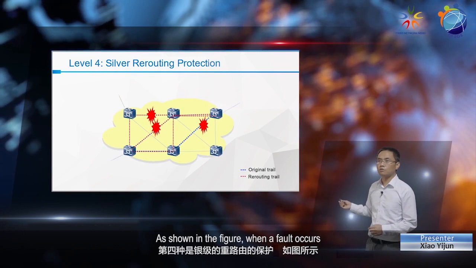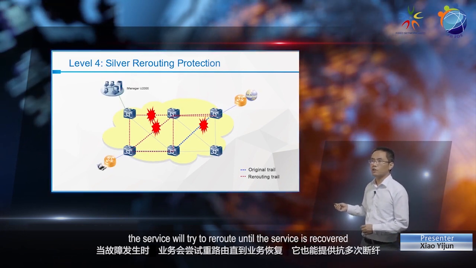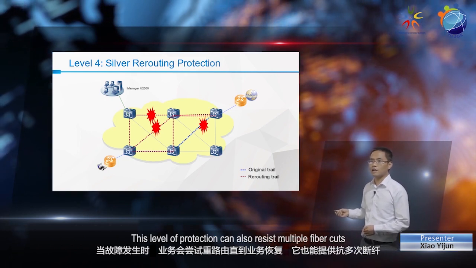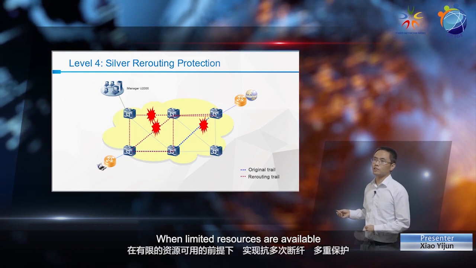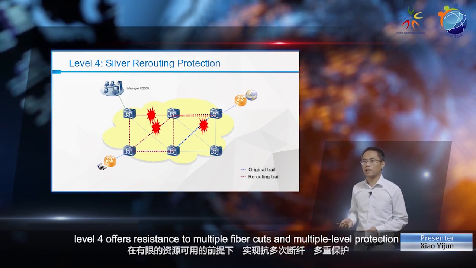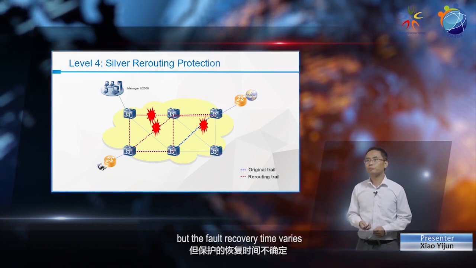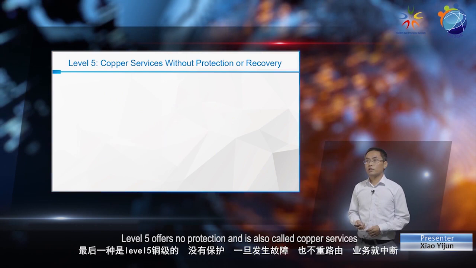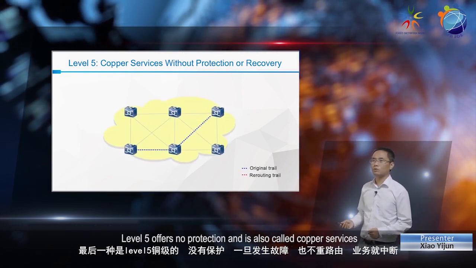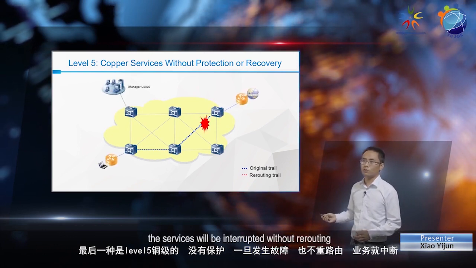As shown in the figure, when a fault occurs, the service will try to reroute until the service is recovered. This level of protection can also resist multiple fiber cuts. When limited resources are available, Level 4 offers resistance to multiple fiber cuts and multiple level protection, but the fault recovery time varies. Level 5 offers no protection and is also called Copper services. Once a fault occurs, the services will be interrupted without rerouting.